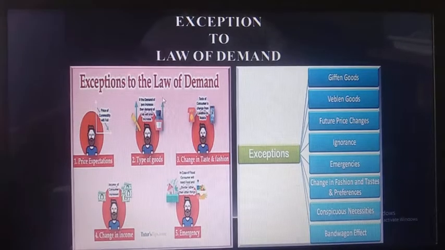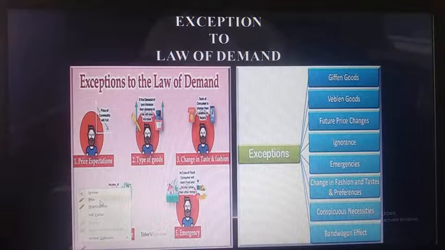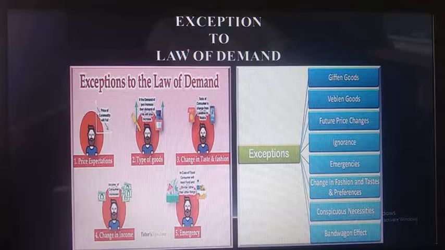Another topic we have is exceptions to the law of demand. Exceptions means what? These are things which we are not including in the law of demand. That means if the price of the product decreases, the demand will also decrease in the exceptions of demand. But here, when the price of the product increases, the demand will not be affected in the exceptions to the law of demand. That's why it is called an exception to the law of demand. That means it will not be included in the law of demand.